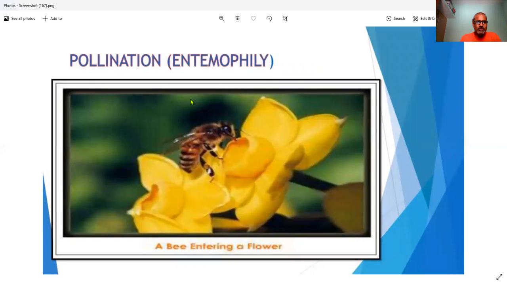Here you can see pollination. Pollination means transfer of the male gamete, especially pollen, to the female part of the flower, by insects or elephants. There are so many different pollinating agents. Water is there, elephants are there, insects are there. Pollination by insects is called entomophily. So a bee enters a flower, and because of the sticky nature of pollen, it gets stuck to the legs of the bee, and then it sits on another flower, on the female reproductive organ, the stigma, and the pollen is transferred to the stigma.